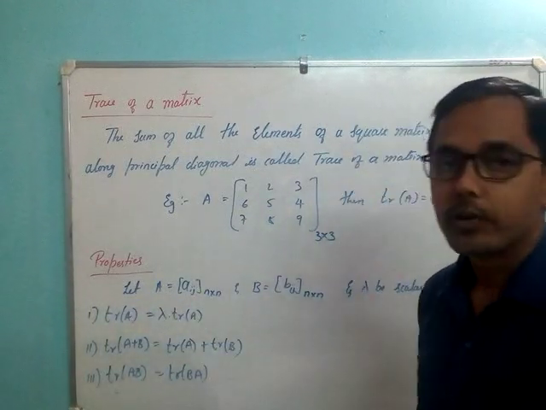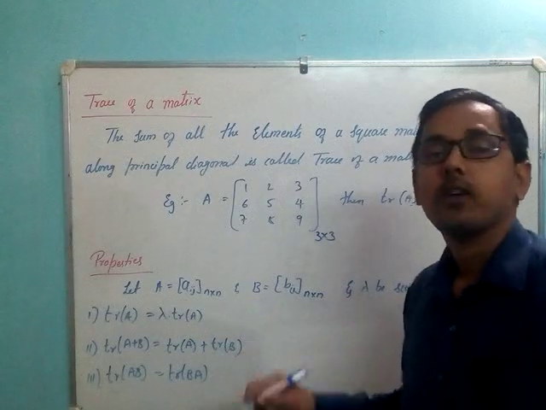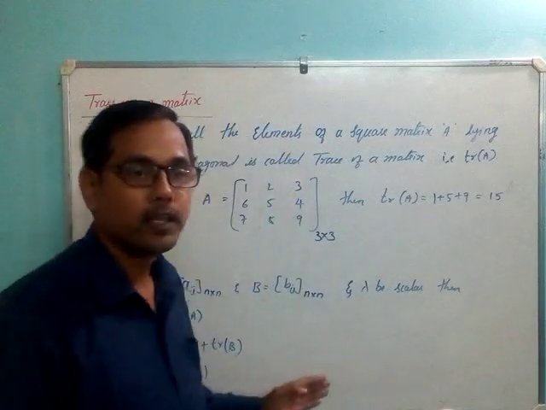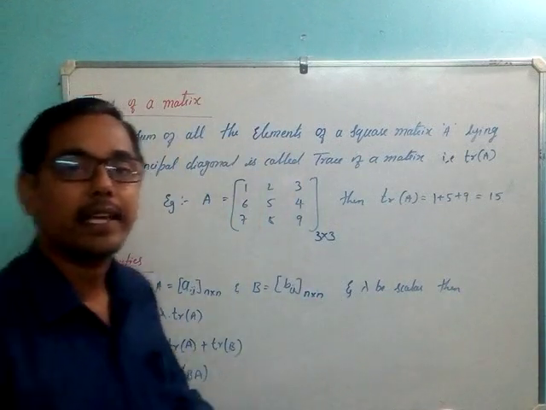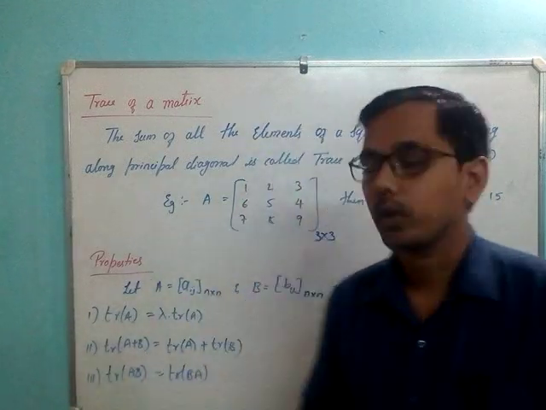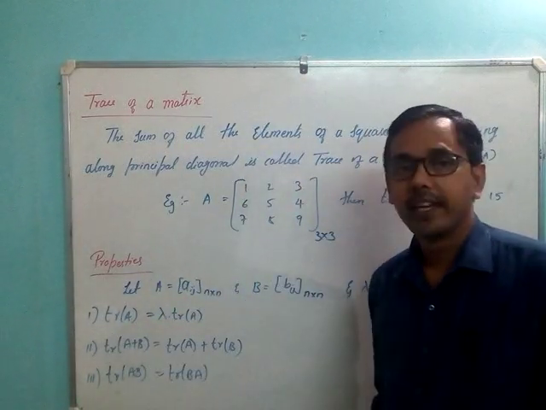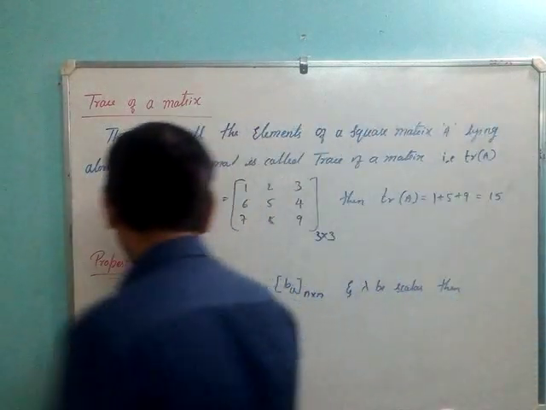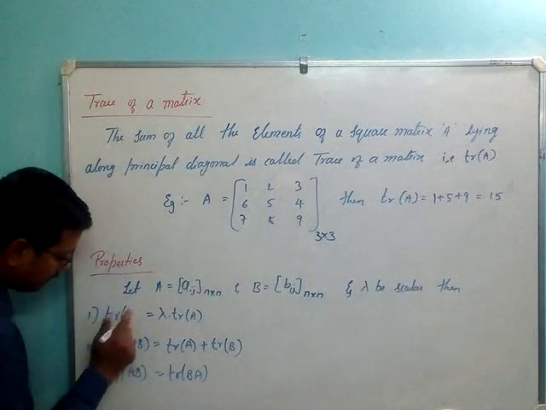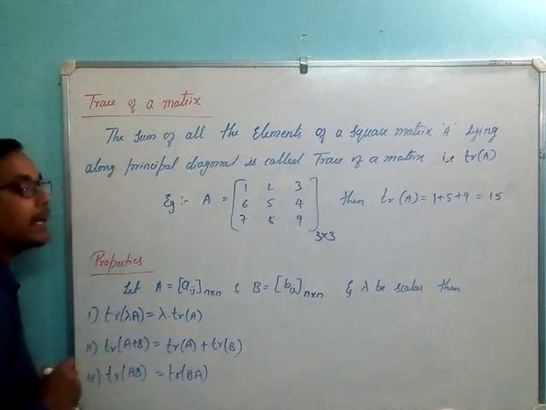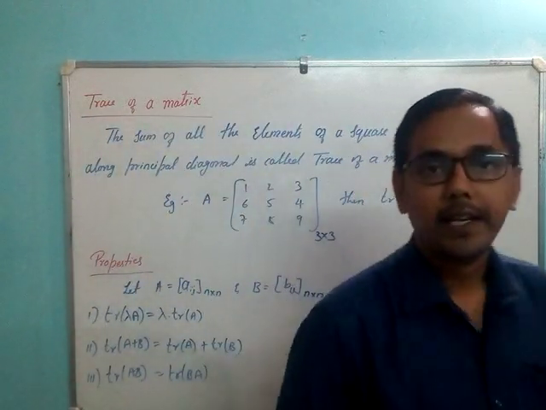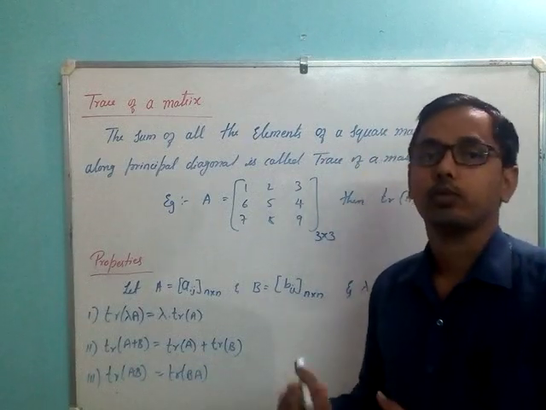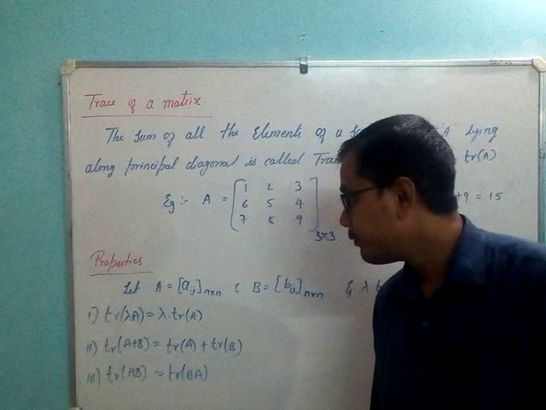Let A equal to Aij be a matrix of order n cross n, and B be a matrix Bij of order n cross n, and lambda be a scalar. Then what happens? Trace of lambda into A can be written as lambda into trace of A. Why? Because lambda is a scalar, so lambda will come out.